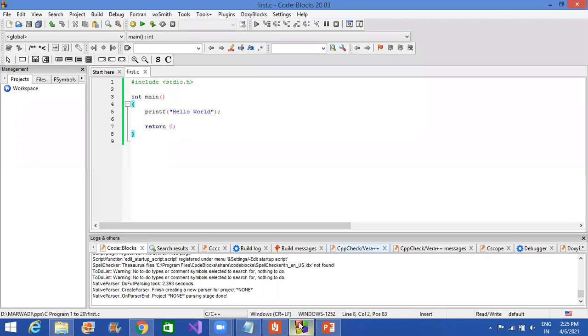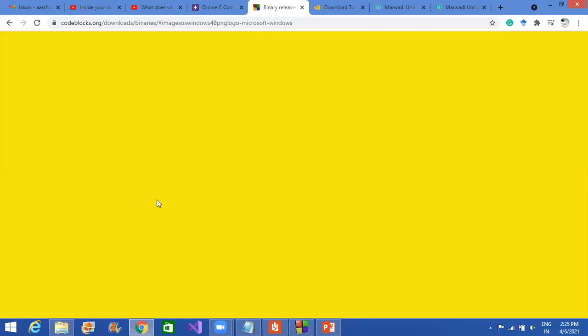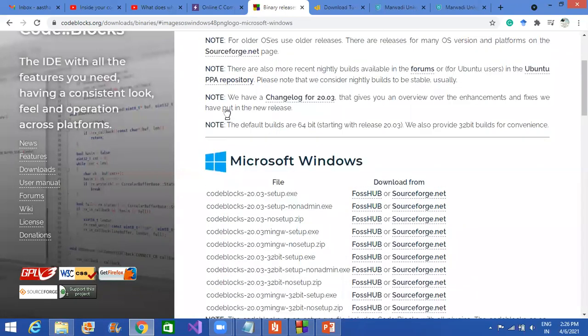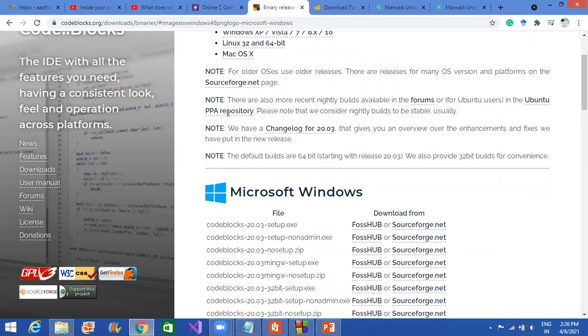CodeBlocks is the IDE you need to install on your system. If you have your personal system and you wish to explore and install it, you can install it from the CodeBlocks site. This is the site of CodeBlocks. Just remember, they have already provided the steps to install this. You can install the binary release from the site itself.